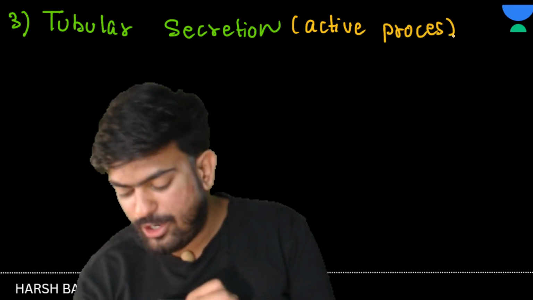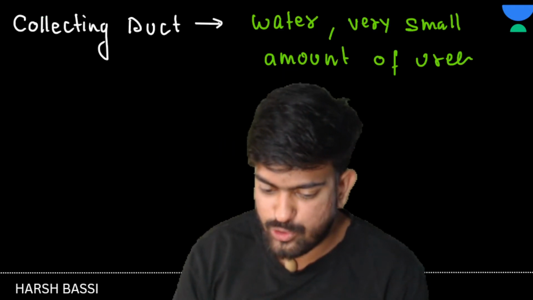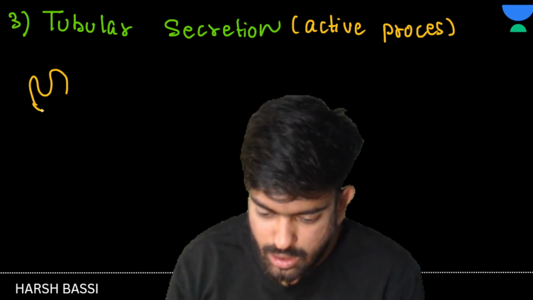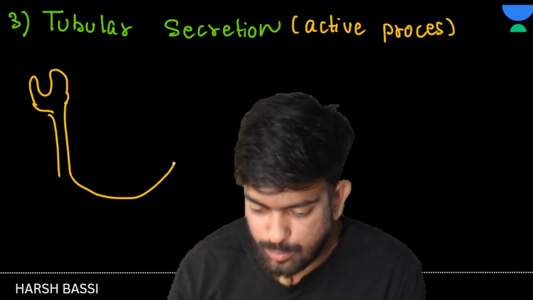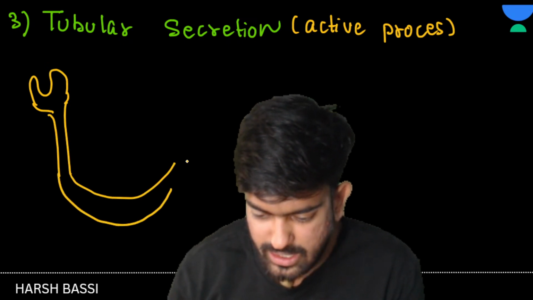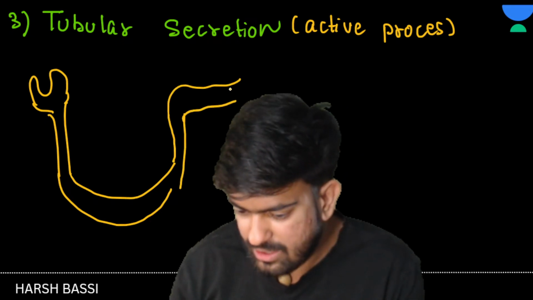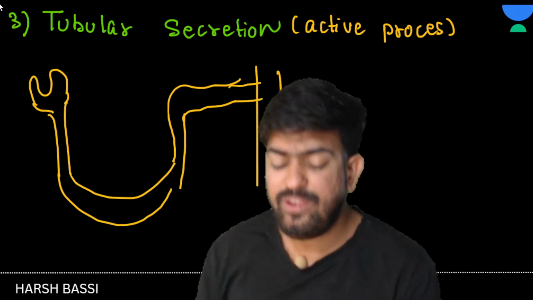Now see, if I talk about the PCT, so बच्चों in PCT what happens? Suppose this is your Bowman's capsule, okay? This is the PCT, and this is the loop of Henle, yes, and this is your DCT, and this is your collecting duct. Okay, so see here, now in PCT what happens?